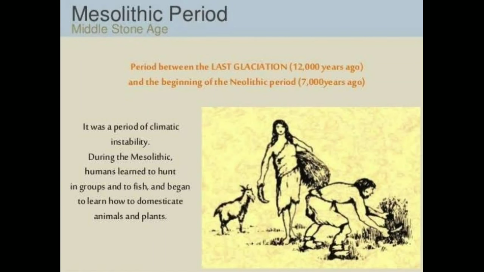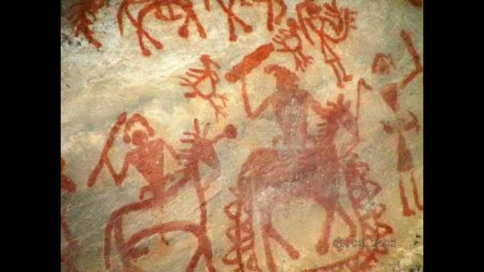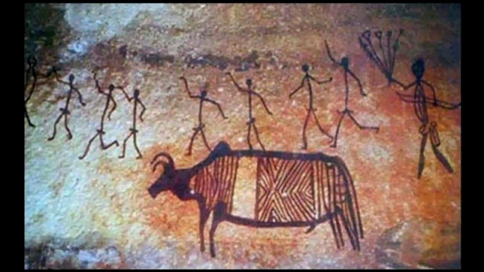They started the domestication of animals like the dog, and we came to know this from Adamgarh in Madhya Pradesh, which is an important site, and Bagor in Rajasthan provides us the earliest evidence for the domestication of animals. They also practiced painting, which we can see in the Bhimbetka caves. In the Bhimbetka caves we can see Paleolithic and Mesolithic paintings also. This Mesolithic age is also called a transitional phase between Paleolithic and Neolithic.